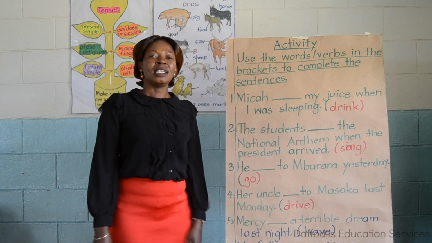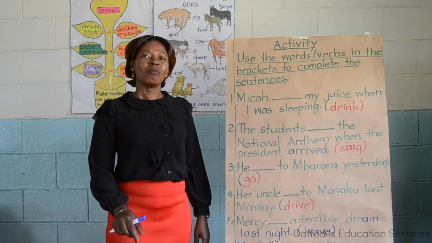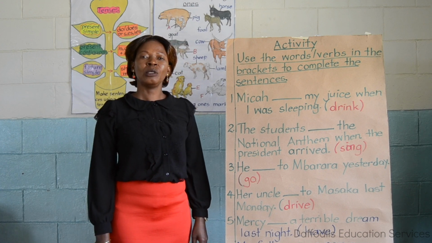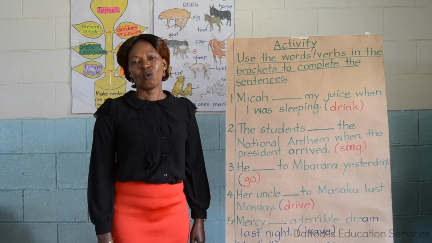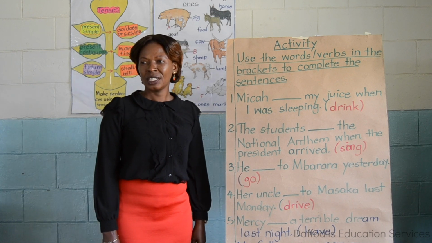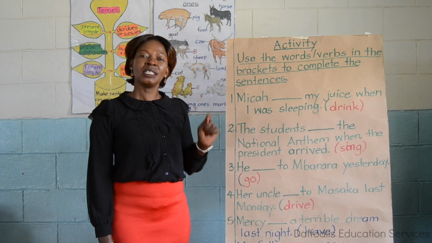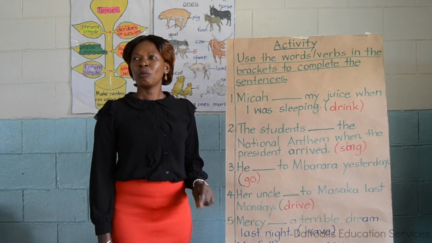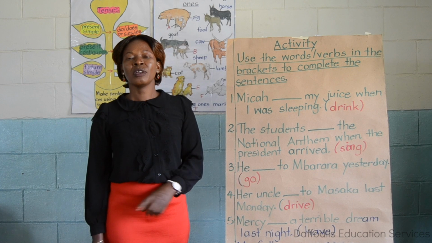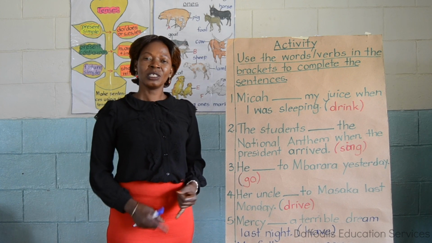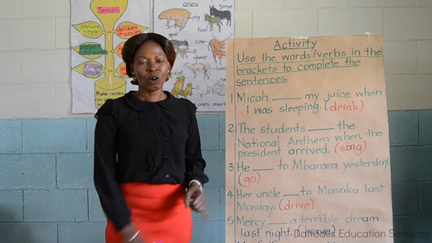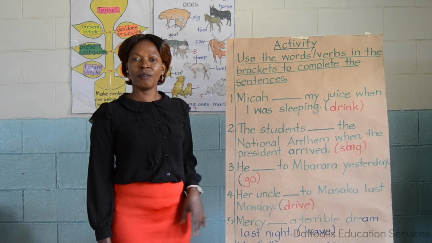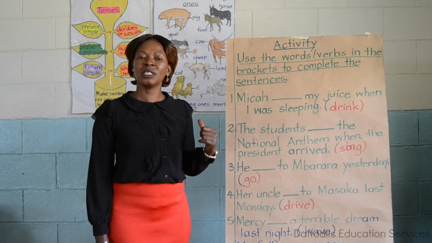If you critically listen to that song, there are some words or verbs that are used in the past tense. One of them is stood. Stood is the past tense of stand. Then there is another verb. The trees fell down. Fell is the past tense of fall. So all these are examples of irregular verbs, and we looked at them in the previous lesson.